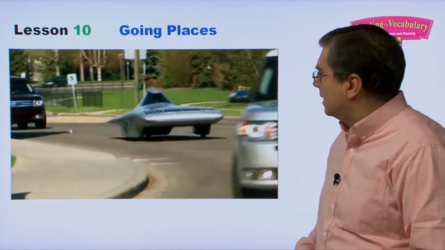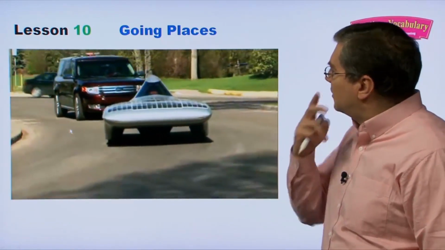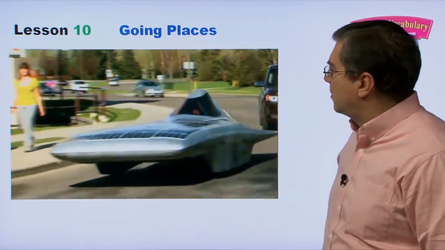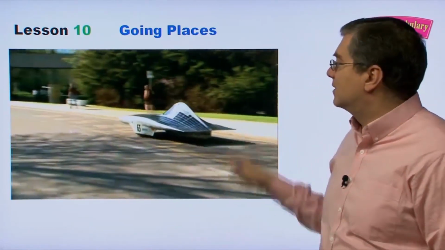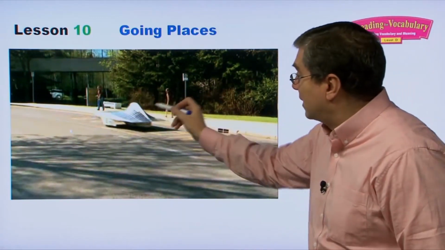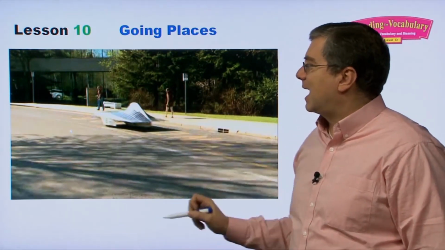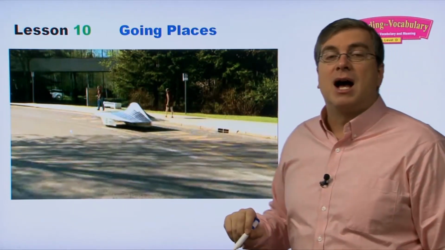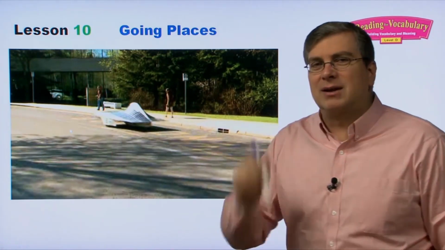Oh, there it is. Now, what kind of car is that? It's very much different from all the other cars on the road. You see the solar panels on the top? That, of course, is a solar-powered car. Pretty amazing. Of course, everybody's looking at it. They're like, wow, what is that? Everybody on the street walking by is looking at it. It looks a lot different from the other cars on the road. Of course, it's not very practical nowadays.